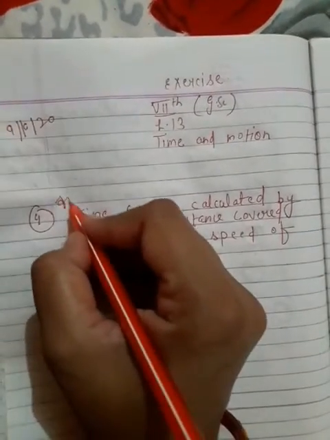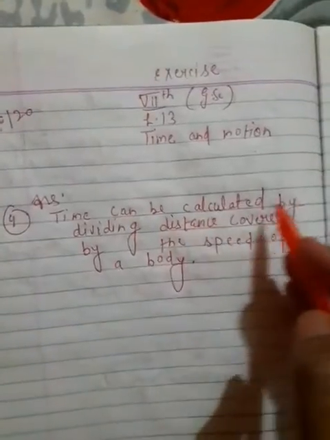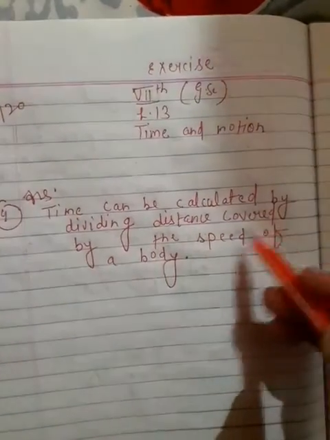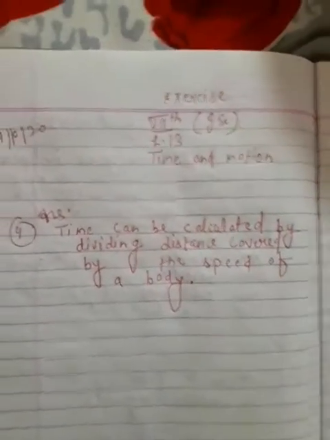Answer. Time can be calculated by dividing distance covered by the speed of a body.